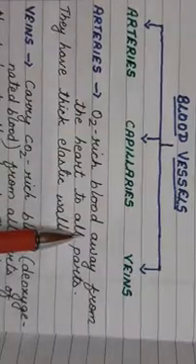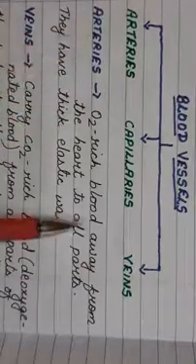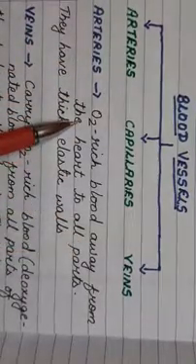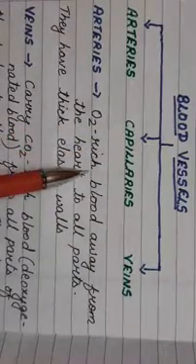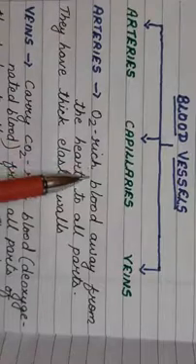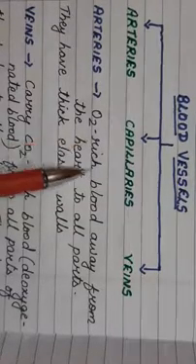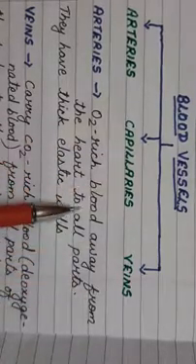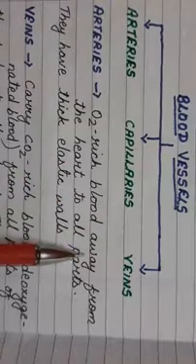You can remember this: arteries, A and away, A. That means what does the artery do? It takes the oxygen-rich blood, also called oxygenated blood, away from the heart to all parts of the body.